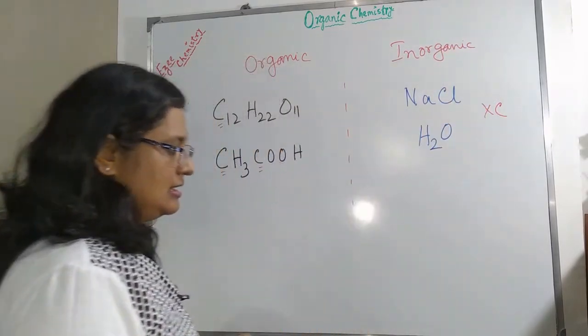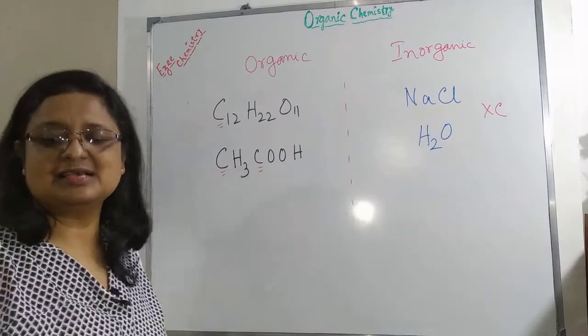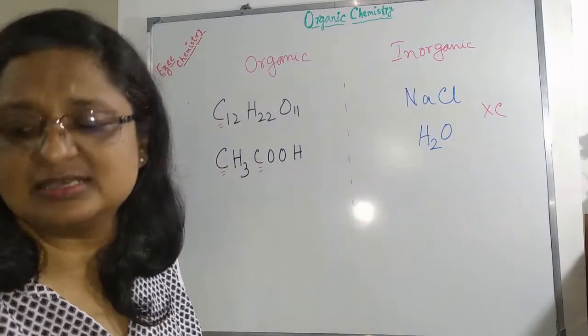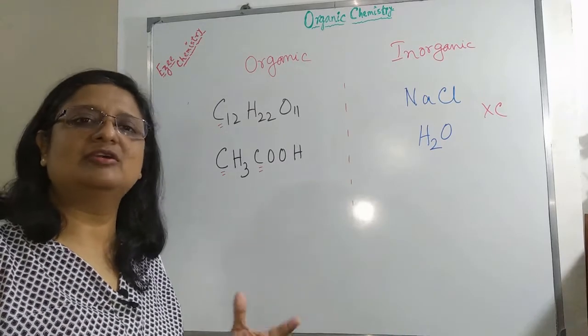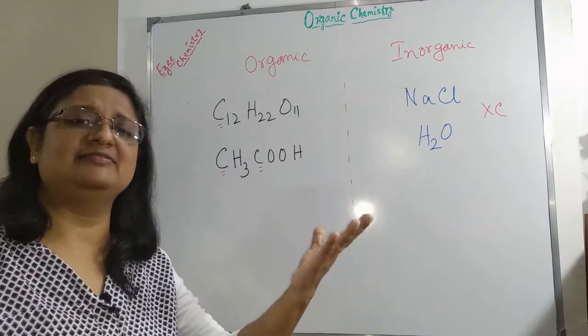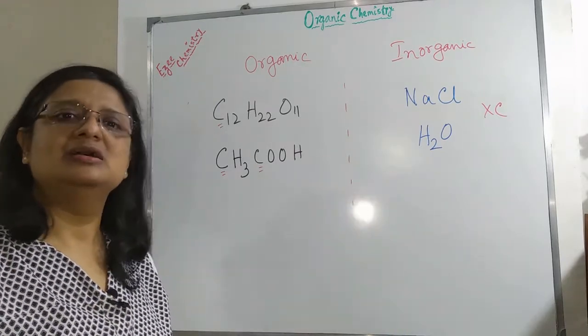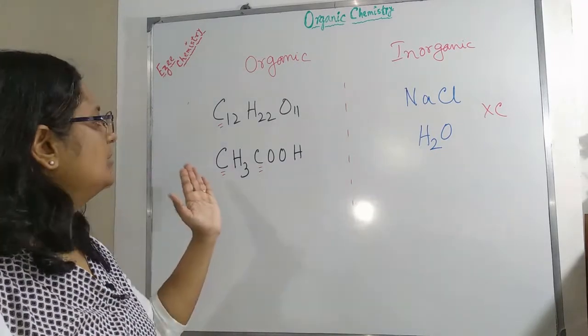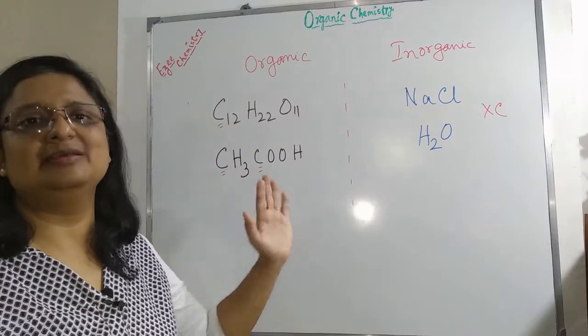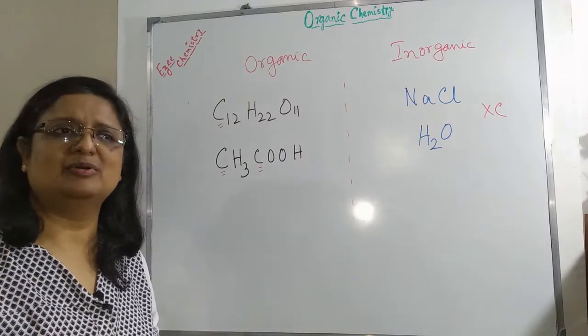So, organic substances are mostly those substances which are found in living organisms or in organisms which were once living, that is, they are dead now. So, these are mostly organic compounds, and carbon is the main element of an organic compound.